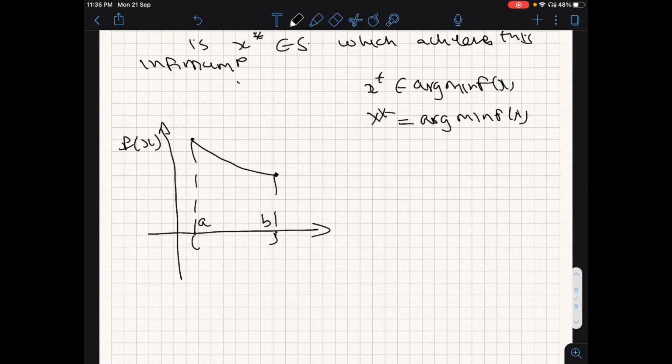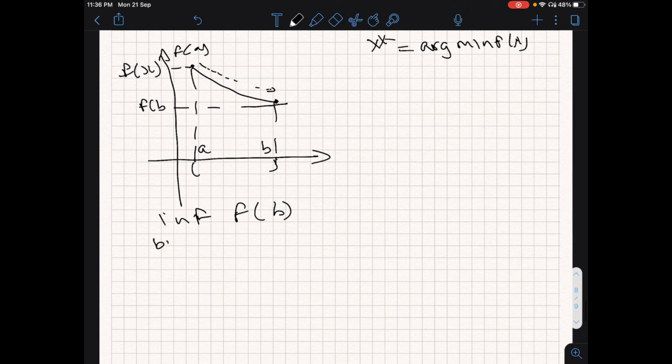So you can see that I can keep on reducing the function by going in this direction, and if I call this f of b and this is f of a, because I have defined f on a real line, then the infimum is f of b, but it cannot be realized. Why can't it be realized? Because b does not belong to the set S.